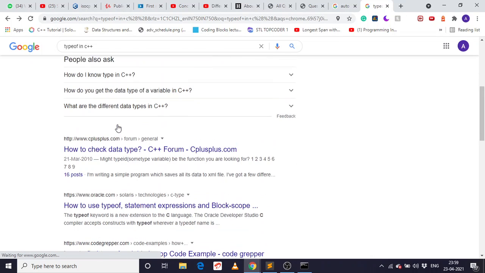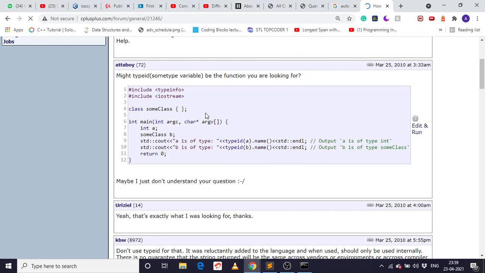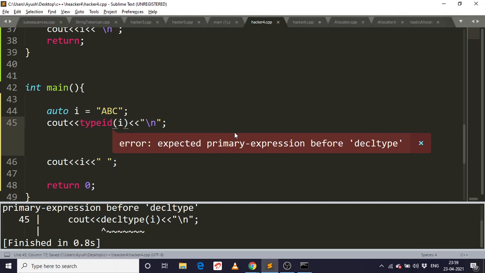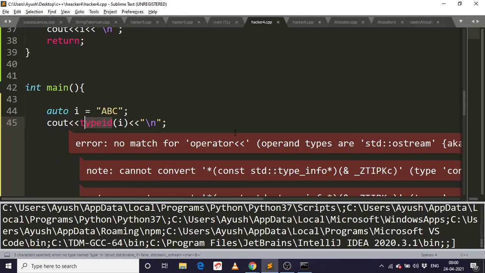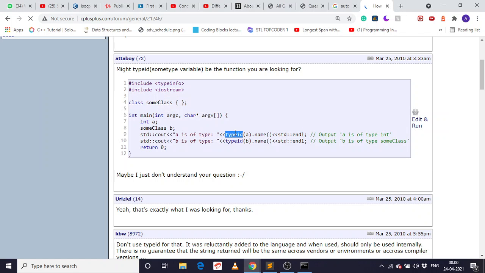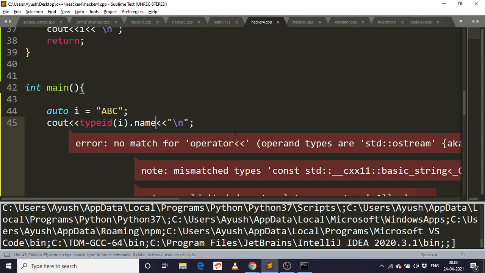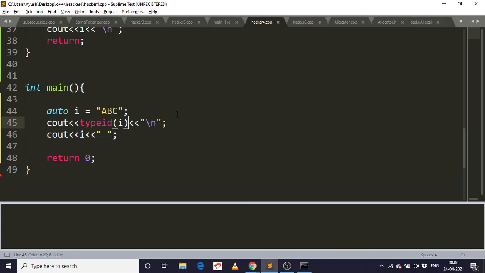Yes, it's compiler specific. Type. Yeah, this is typeid, I guess. typeid dot. What is this? I don't know. What is this typeid?